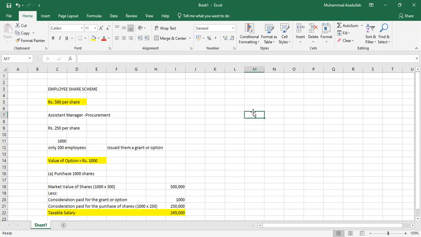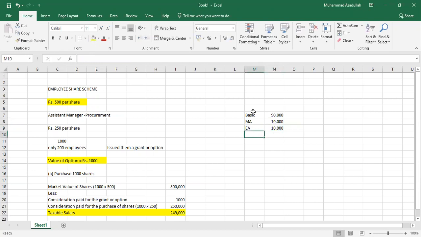How will you write it? Let's suppose you have a basic salary of rupees 90,000. Then you write your medical allowance, that is rupees 10,000 annually, and entertainment allowance is also 10,000.